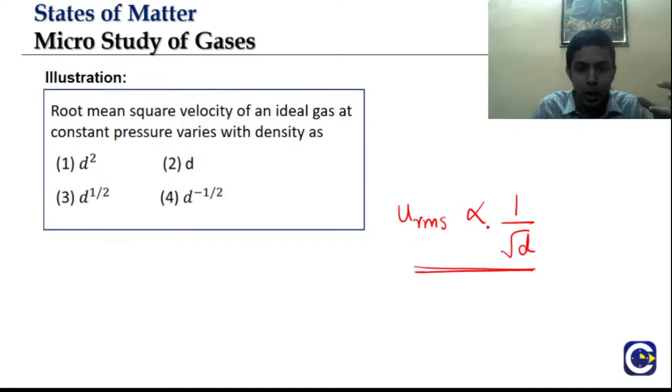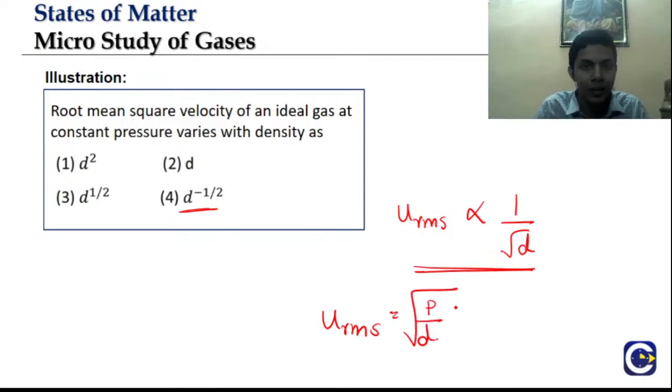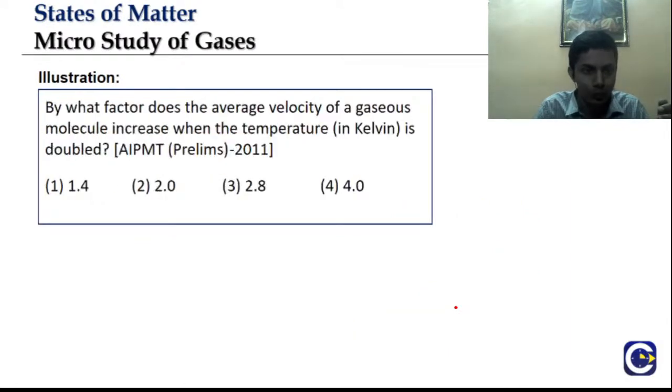So I can say it varies with density as d power minus 1 by 2. The formula was URMS equal to root of 3P by d. Using that we can say d power minus 1 by 2.